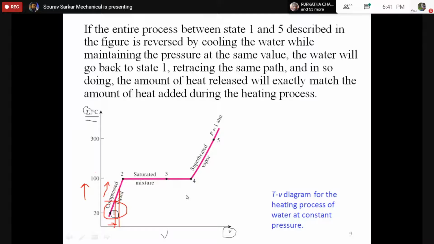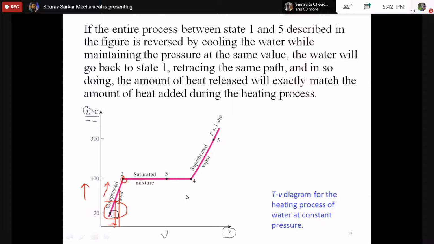But whenever it is reaching 100 degrees Celsius, the temperature becomes constant, because the whole liquid is converted into saturated liquid where it is just about to vaporize. We know it is basically called the saturated state. So it is converted from compressed liquid to the saturated liquid.